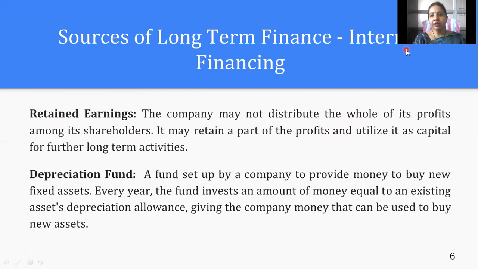Then when we are talking about internal financing, that means retained earnings. Retained earnings are profits of your company that have not been distributed among the shareholders. Whatever your company earns as profit, you are not distributing the whole amount to the shareholders as dividend.